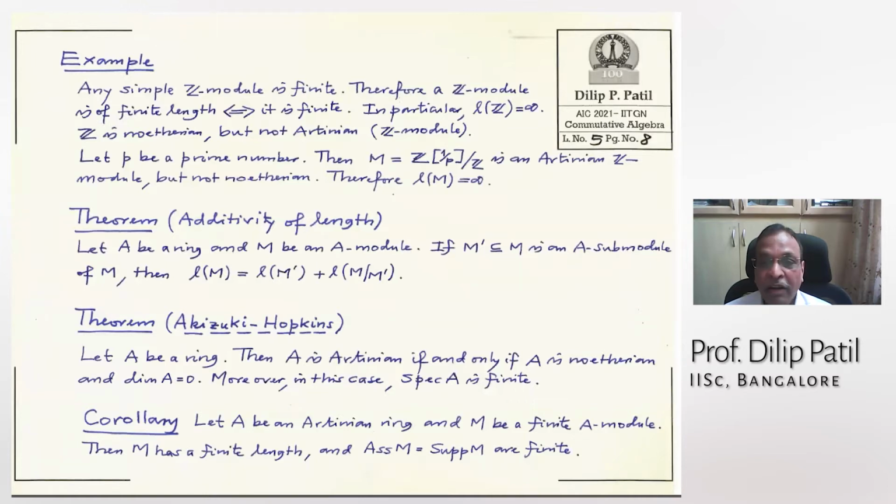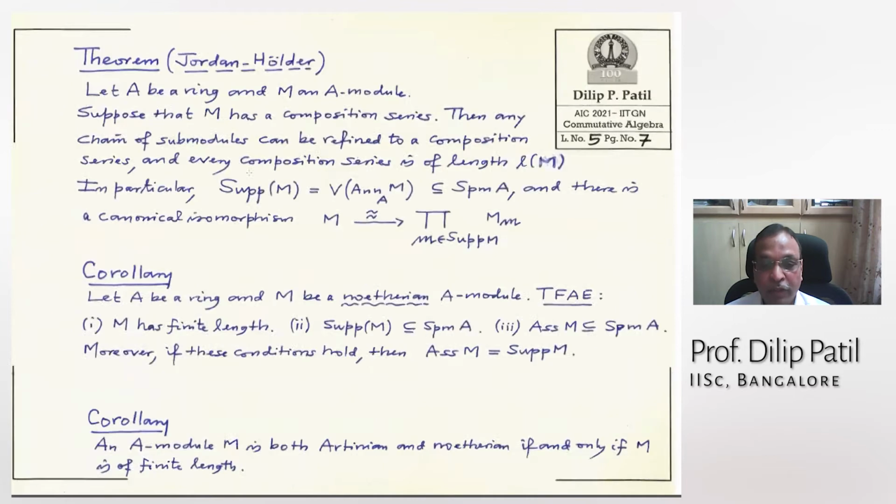So a Z module has a finite length if and only if it is finite. In particular, the length of Z cannot be finite. It is infinite. No wonder Z is Noetherian but not Artinian. That also explains this corollary.